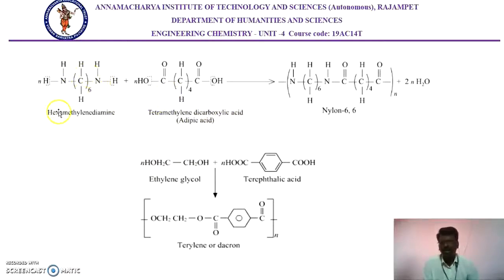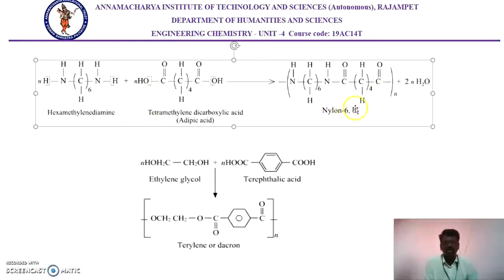In this, hexamethylene diamine and adipic acid combine together to give nylon. Here the hydrogen atom of the terminal nitrogen of hexamethylene diamine and the OH of the carboxylic acid group of adipic acid condense. That means condensation takes place, water molecules are removed, and it gives nylon 6,6. The numbers 6,6 denote the number of carbons present in hexamethylene diamine and adipic acid.